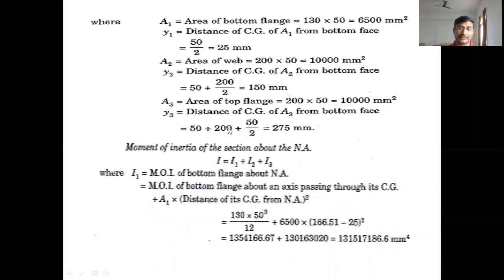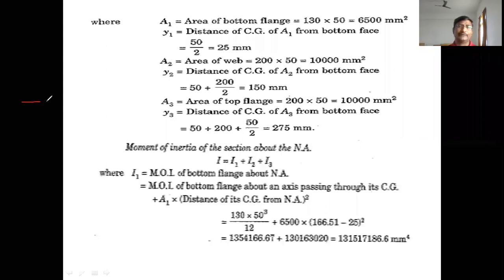Upon calculation, the location of Y bar is 166.51 mm from the bottom face. Moment of inertia of the section about neutral axis: after locating the center of gravity, then we can find easily the moment of inertia of three areas, I1, I2, I3. So total moment of inertia is equal to I1 plus I2 plus I3. Where I1 is moment of inertia of bottom flange about neutral axis, that is the moment of inertia of bottom flange about an axis passing through its CG, plus A1 into distance of its CG from neutral axis square. It is the parallel axis theorem. As we know, what is the parallel axis theorem?